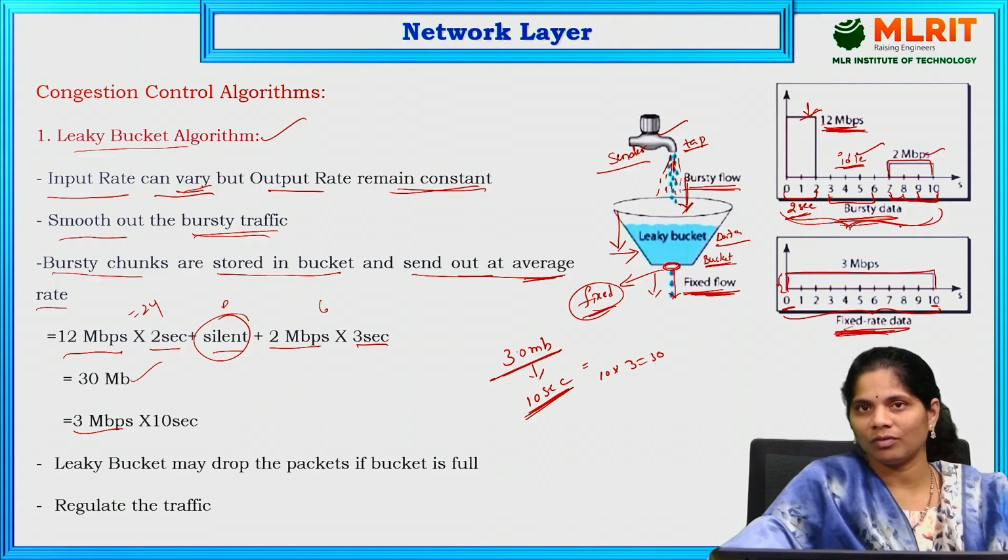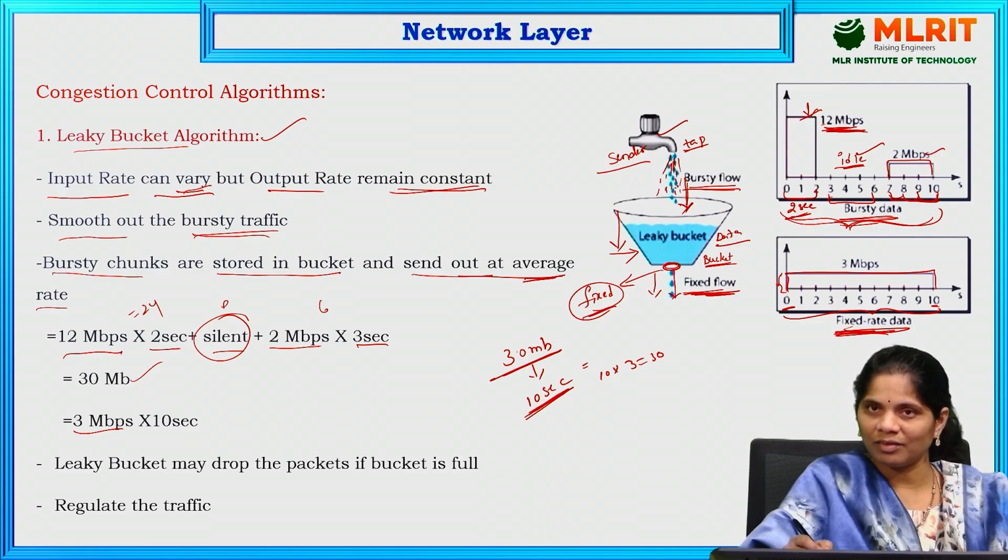Like that we have to send the data from the sender to the destination. Means from the sender it is the bursty flow. Using the leaky bucket, we are going to regulate that particular data using a fixed hole.